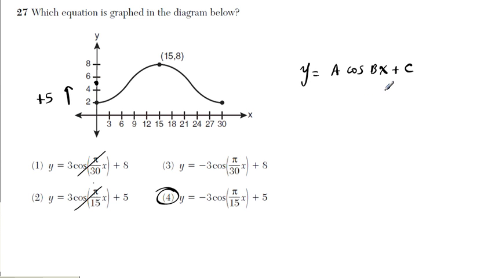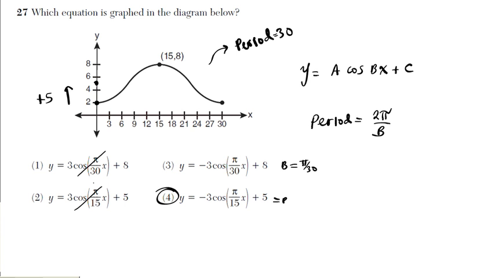So if you take a look at this, to find my period is basically 2 pi divided by b, right? 2 pi over b. If you look at this graph from minimum to minimum, the period for this graph is 30. Period is 30 because you're going from minimum to minimum, and it's 30 units long. So which of these will give me a period of 30? So for this option right here, b is pi over 30. And then for this option 4, b is pi over 15.